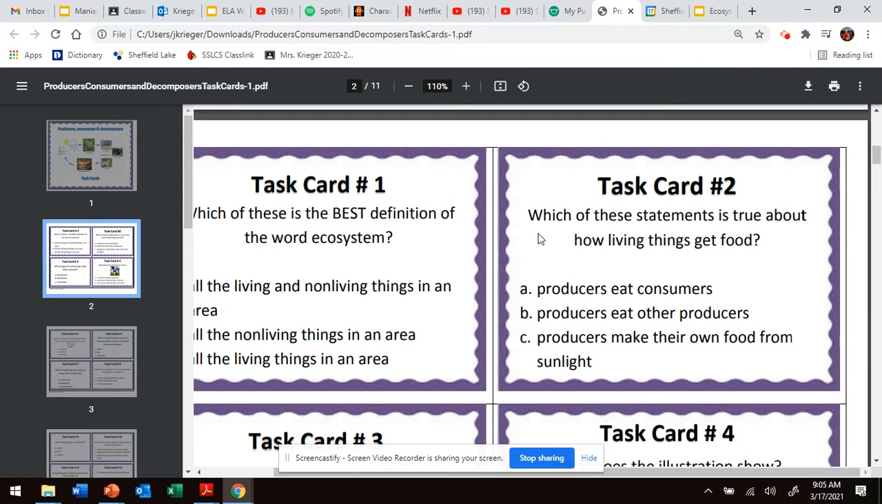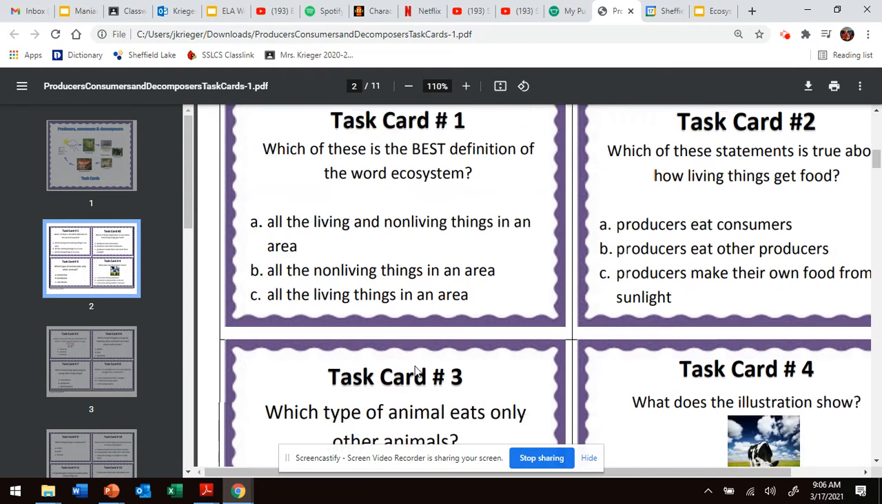All right, number two, which of these statements is true about how living things get their food? Okay, you've got to kind of visualize this. What is true? Producers eat consumers. Producers eat other producers. Or producers make their own food from sunlight. What is true? It is C as in cat. Producers make their own food through sunlight.